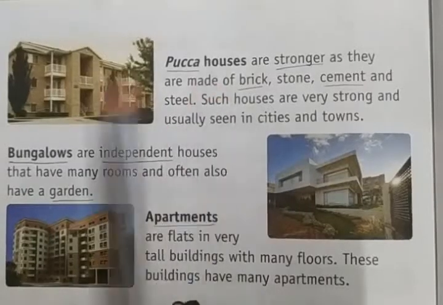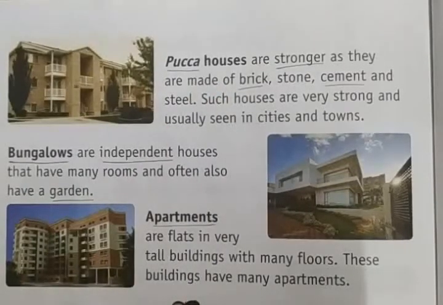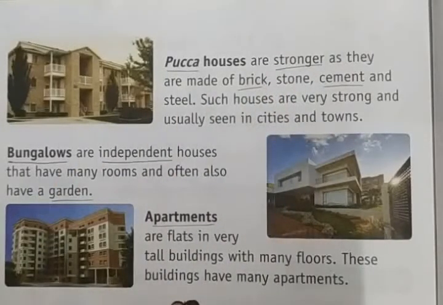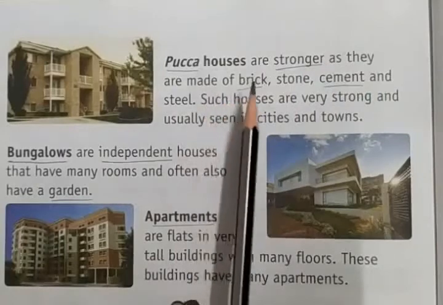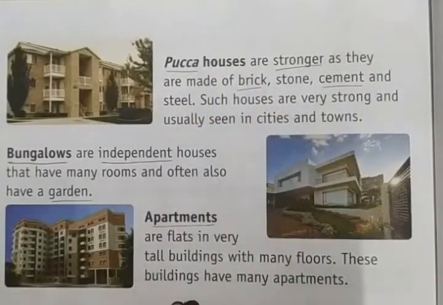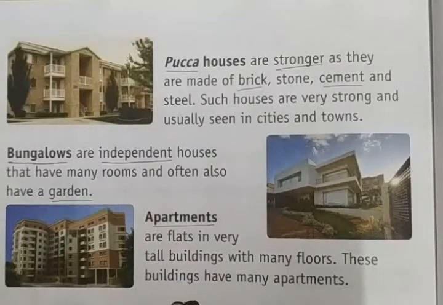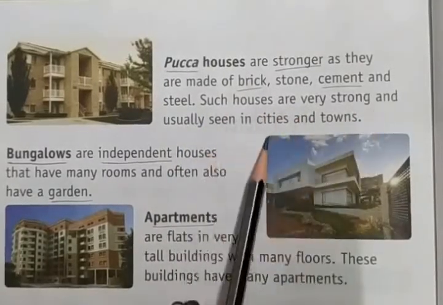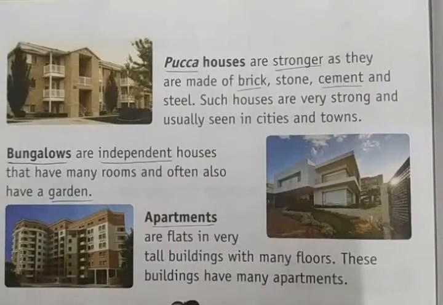Pakka houses are very strong, as they are made of brick, stone, cement and steel. Such houses are usually seen in cities and towns.